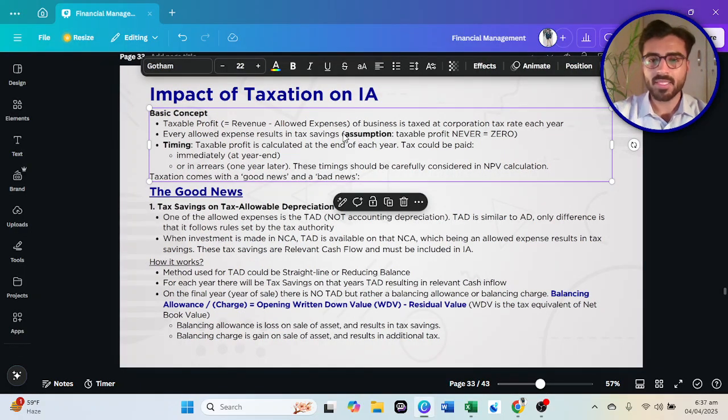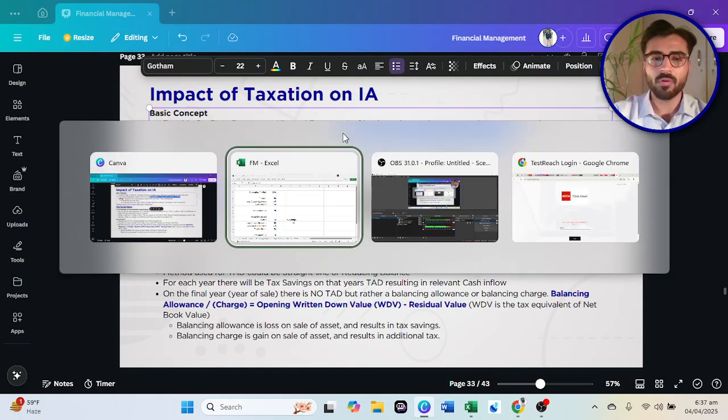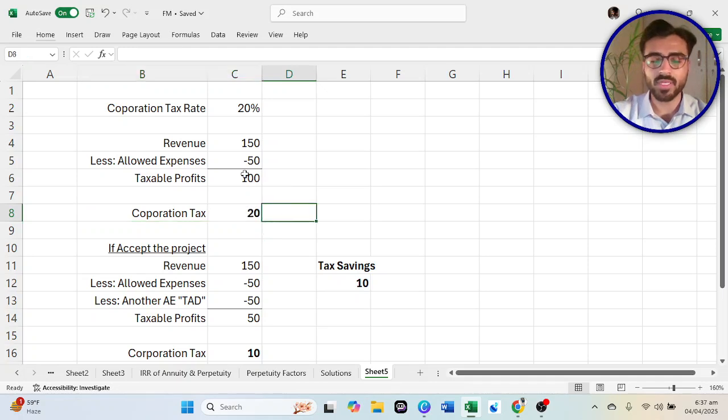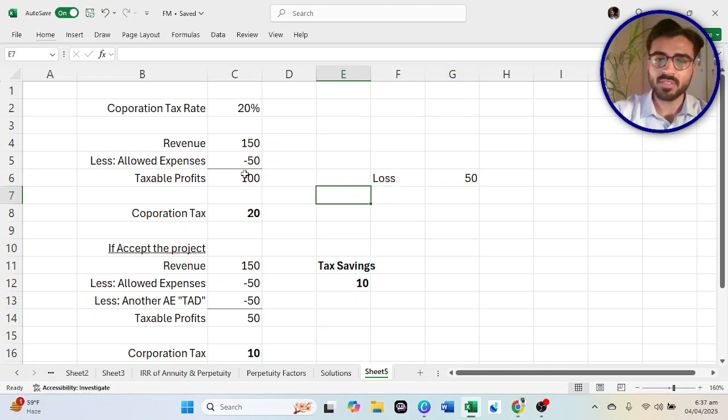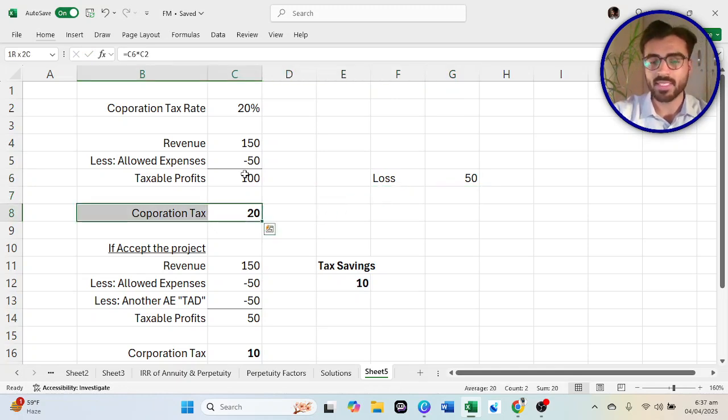But here is an assumption. The assumption is that taxable profit never gets equal to zero, because if taxable profit has gone to a zero figure, then any further allowed expense won't decrease your taxable profit. Taxable profits are taxed, but there's no concept of taxable losses, right? So, for example, if the business is making a loss of let's say $50, of course the corporation tax would be zero in this case, because corporation tax cannot become a negative figure, right? Because a negative figure would mean you are going to get money from the taxation authority.